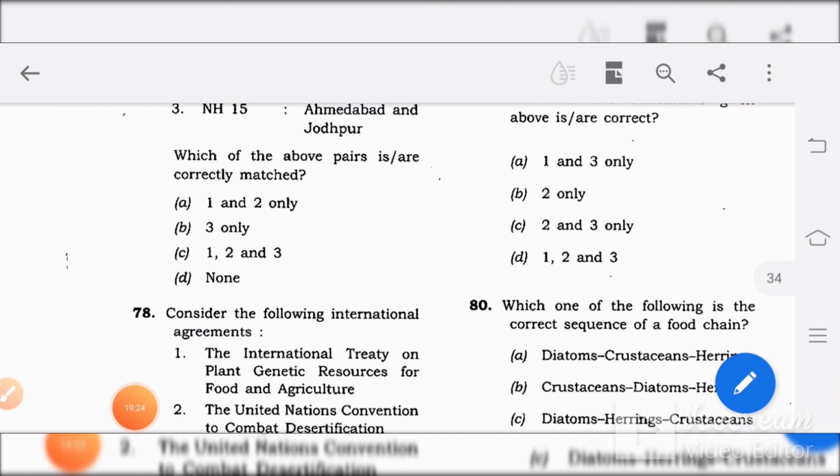So we are done with the 15 geography questions. In the next video you can find the next geography questions of 2015. You can check the description box below for the other subject questions year by year, subject wise, syllabus wise. You can also see the mains questions coming up next, also with the answer keys given.